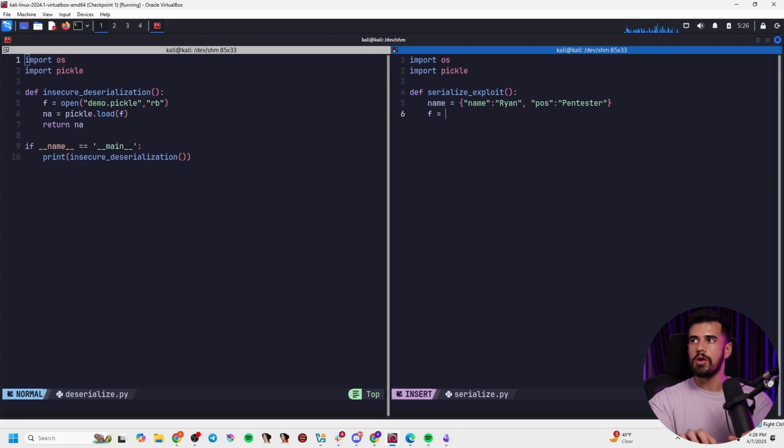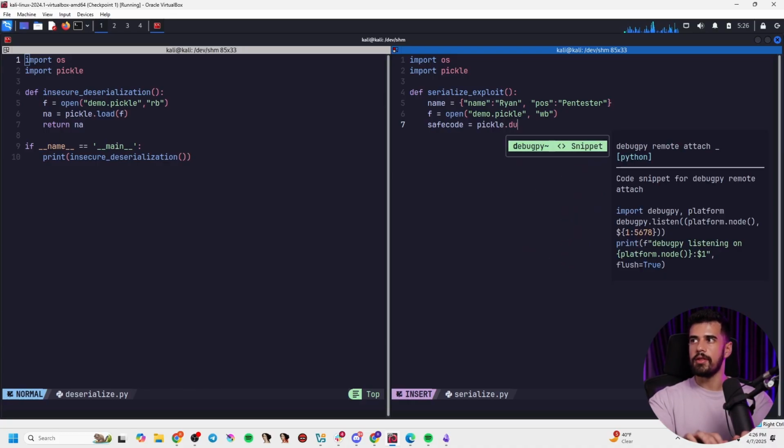So now we will write the file. Remember the file needs to be named demo.pickle because that is what's specified in the deserialization. And we will say write binary because this is a binary file. And I'll define another variable here, and I'm going to say pickle.dump. That is what you use.